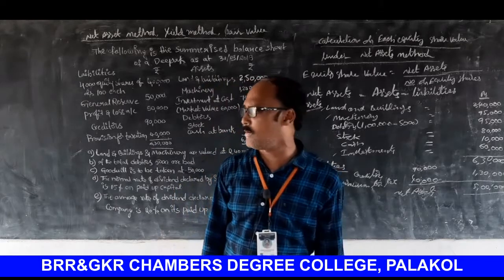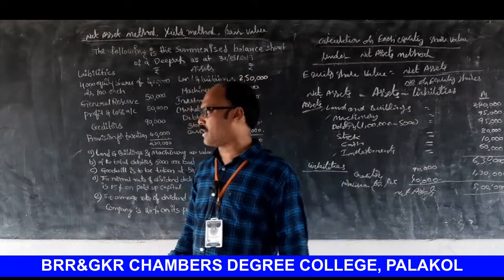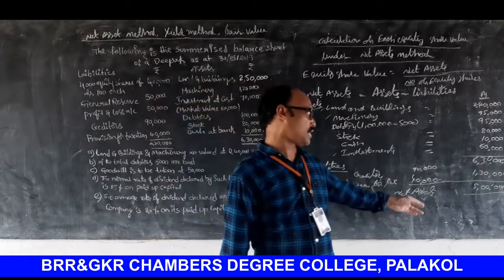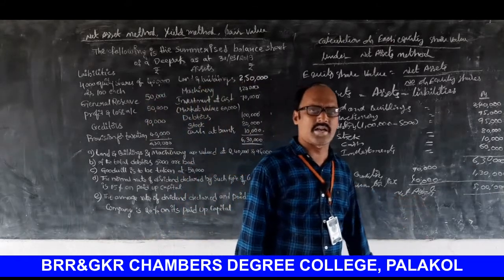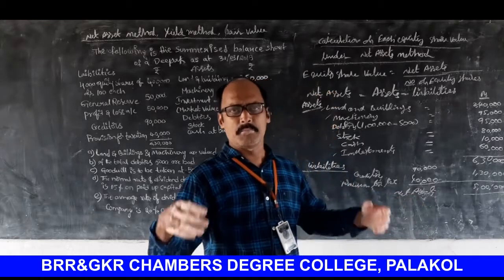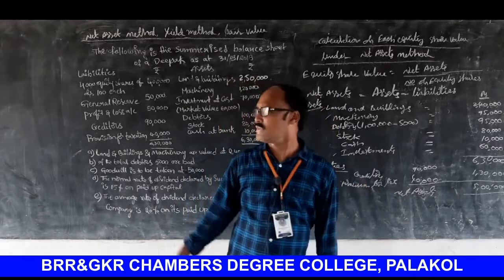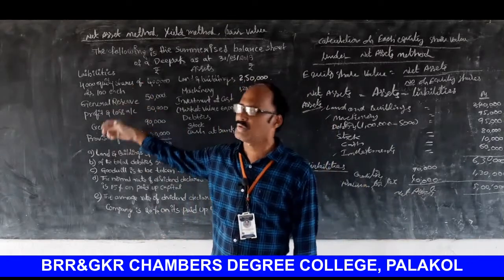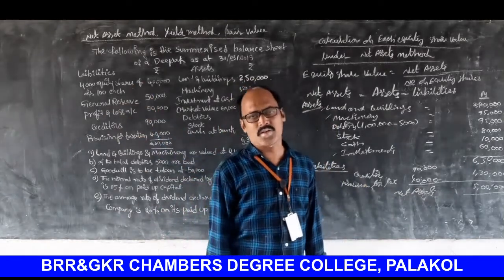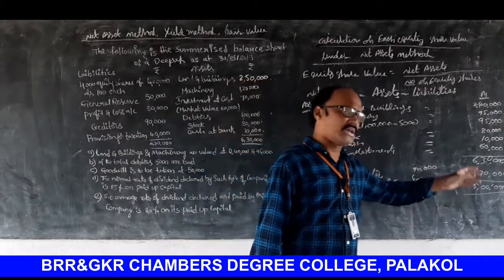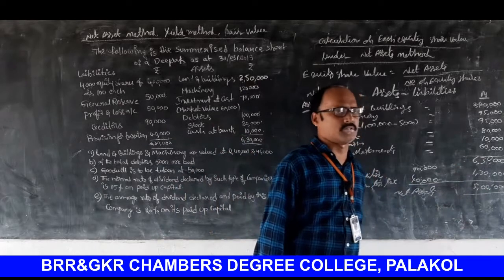But in this problem, there is no preference share capital at all. So the total amount of 5 lakhs rupees is considered as net assets belonging to equity shareholders. If the preference share capital is available, then we must deduct that preference share capital from 5 lakhs.